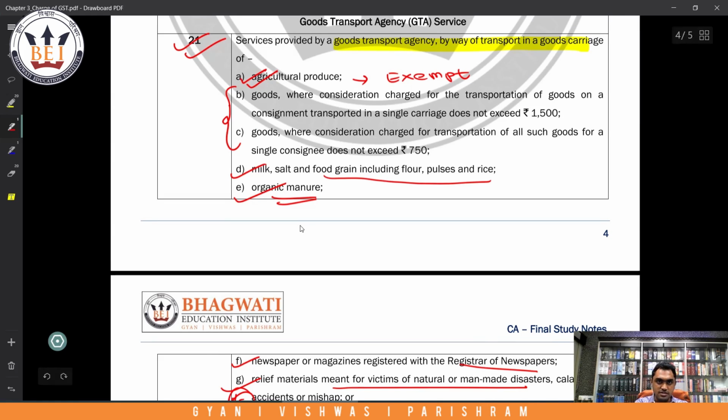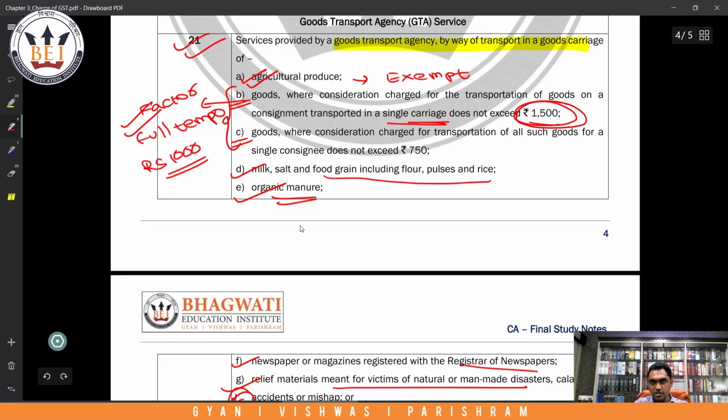Now what is this B and C? Let us see. Goods where consideration charged for transportation of goods on a consignment in a single carriage does not exceed 1500. So let us take a factory. It books an entire tempo, a full tempo, and the freight is only rupees 1000. Then they don't have to pay any GST on RCM or FCM because it is within 1500, does not exceed 1500.